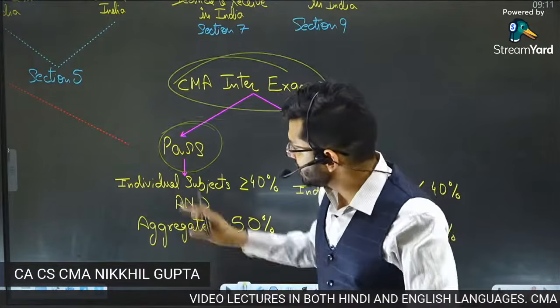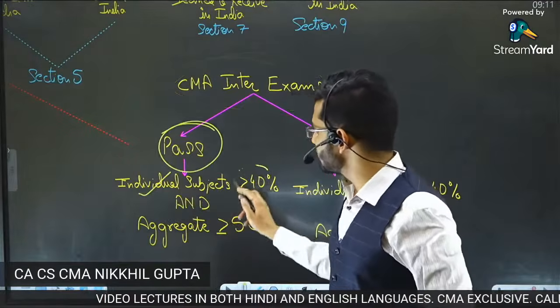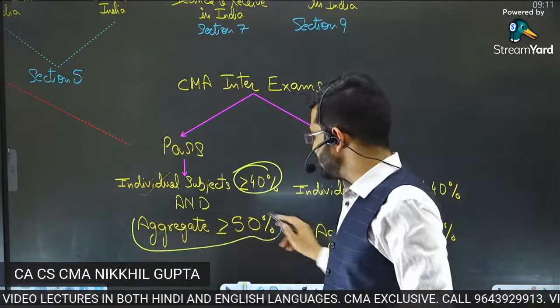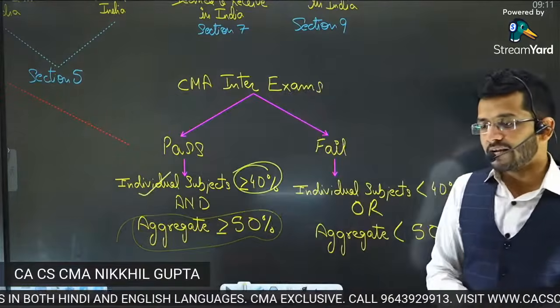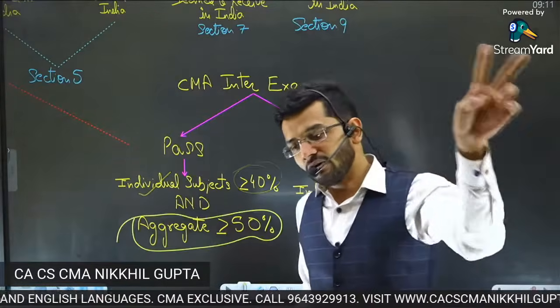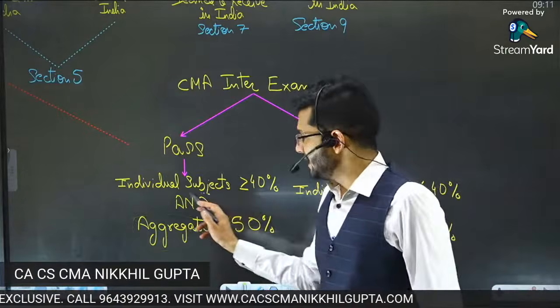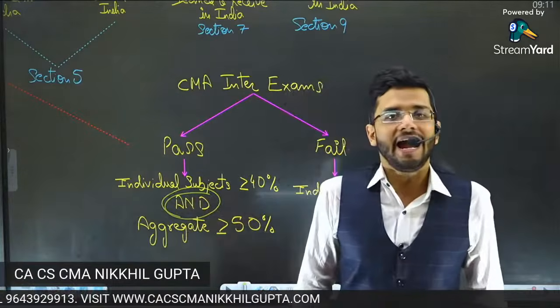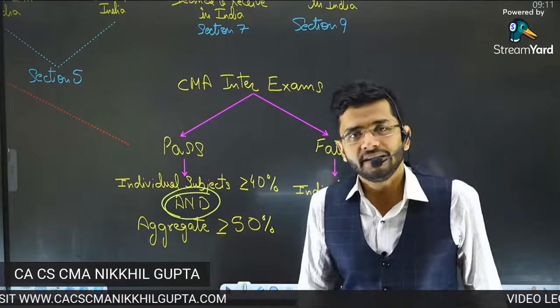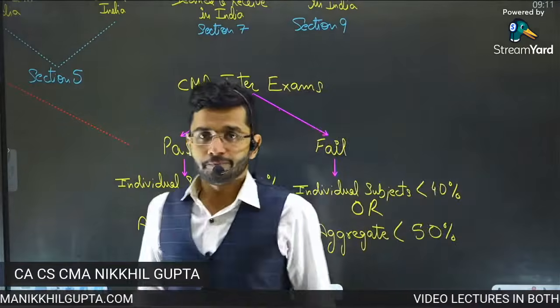Okay, so there are two things which are written. Individual subjects, you have to score more than 40%. Aggregate, you have to score more than 50%. Both the conditions are to be satisfied, or only a single condition is to be satisfied? Answer is both the conditions are to be satisfied. It is added by conjunction and, which means both the conditions are to be satisfied.